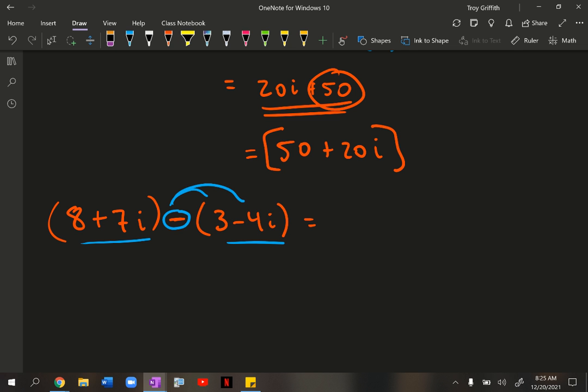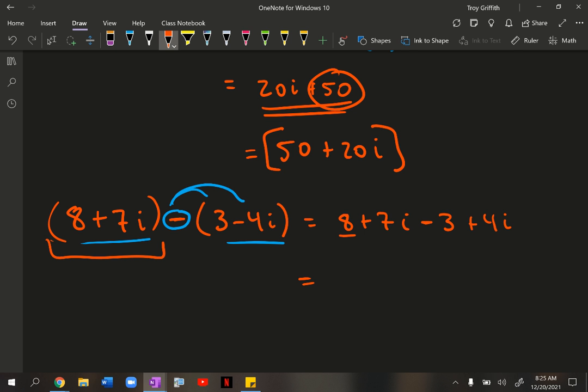So technically, these parentheses on these first two terms don't really matter. So I can just write that as 8 plus 7i. But then with these last two terms, I can distribute that negative. So this is going to be a minus 3, and then a negative 4i turns into a plus 4i.